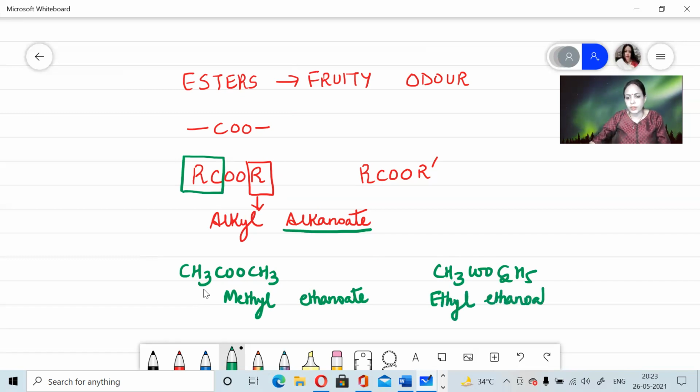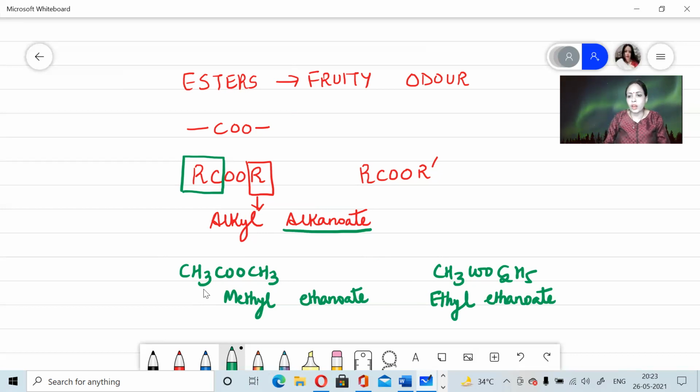Like this, you will be writing the IUPAC name. The common name will be, again, alphabetical order. In the first case of methyl ethanoate, it will be dimethyl ester. And in the second case, again, E will come first, so it will be ethyl methyl ester. I hope the nomenclature of esters is also clear to you all.